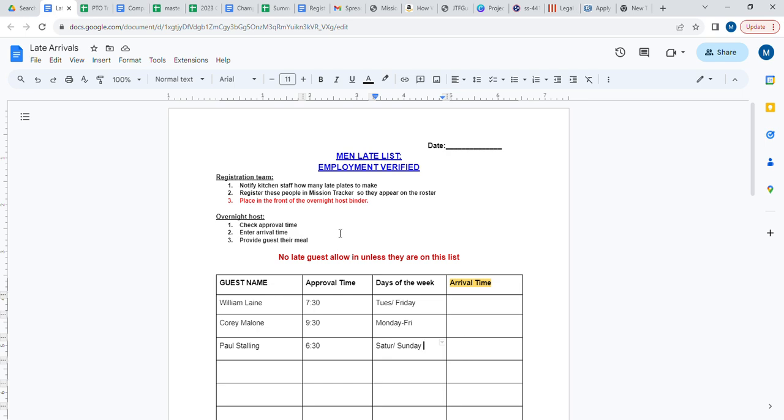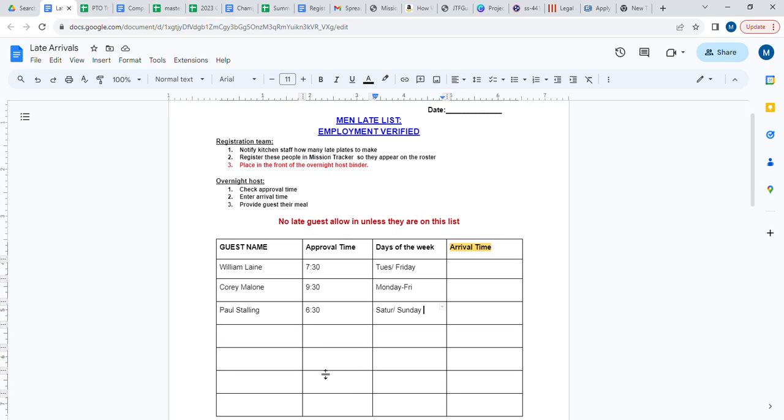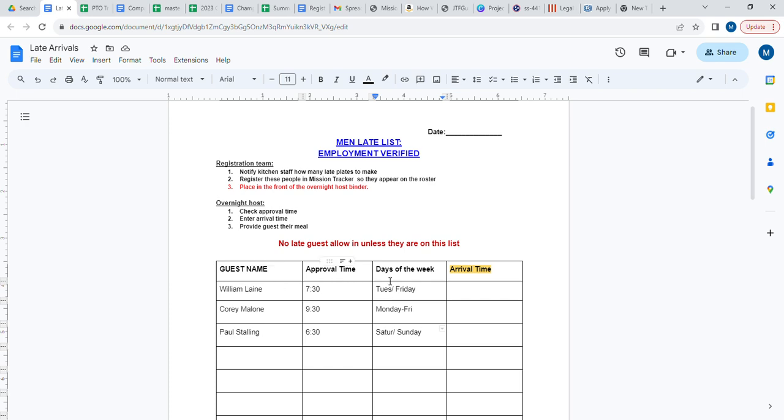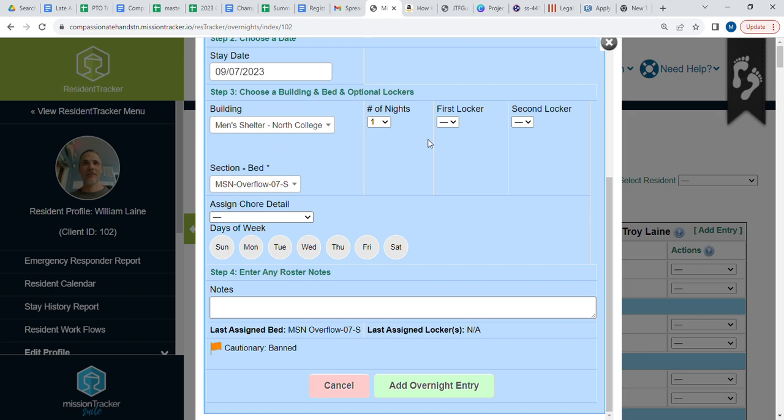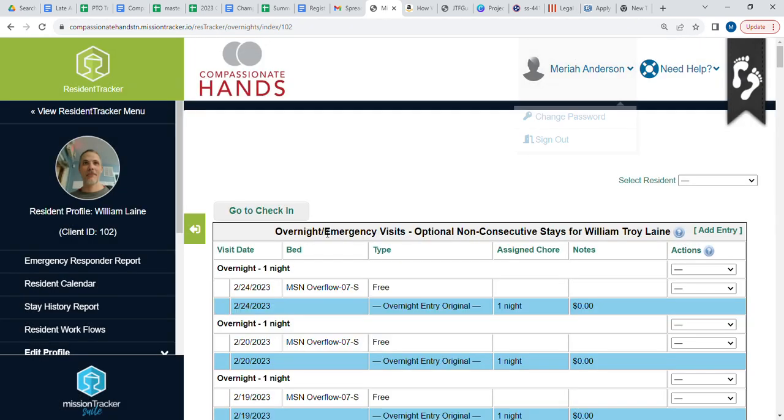These individuals, due to work, are going to be arriving later in the evening. However, they do need to be added to our mission tracker roster for our overnight hosts. As we look at the list, we see that there are 3 people arriving at different times. If the day of the week that they will be arriving late is listed here, and that's the day that you're serving on registration, this person needs to be added to the late list and added to the roster on Mission Tracker.